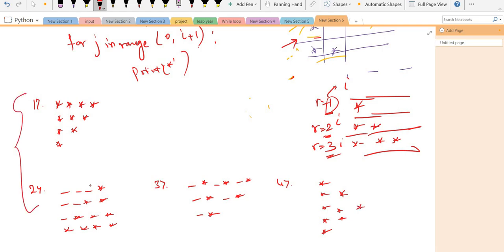Try it on your own, and after that you start the video. First, try by your own. No need to hurry. It is an easy pattern, you just have to use some logic. If you don't find it, then start the video, no issue for that. These are the four patterns. You pause the video and practice it now, and I will start.